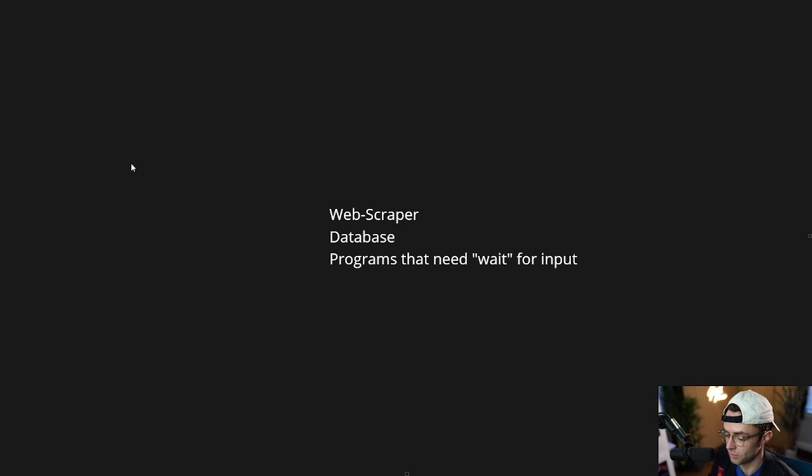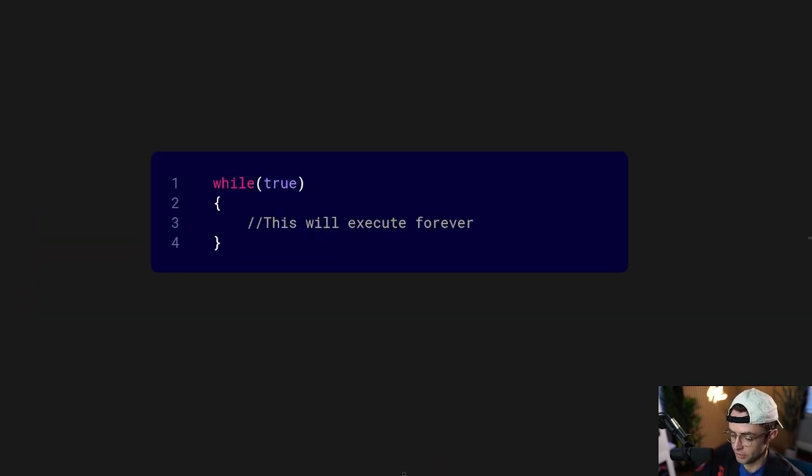The same goes for databases. If you were to iterate through every single row in a database, you just want to iterate through till it stops, and you don't need to know how many rows are in the database. And the third is going to be for programs that need to wait for user input. And we're going to actually be building something like this here in a second, so just hang on for this one. But let's break down a while loop step by step, and talk about what happens when one executes.